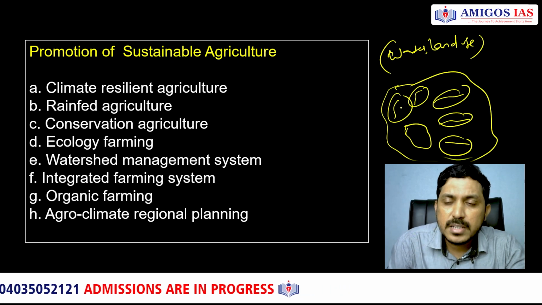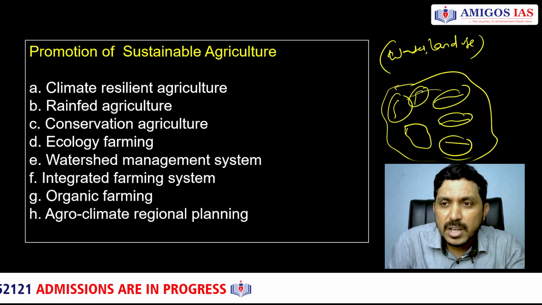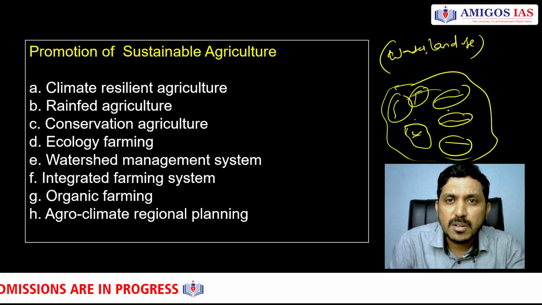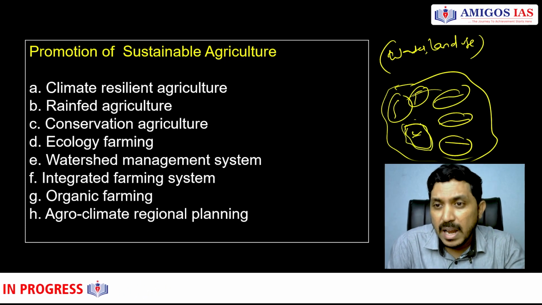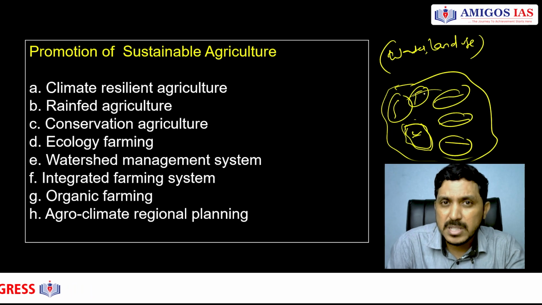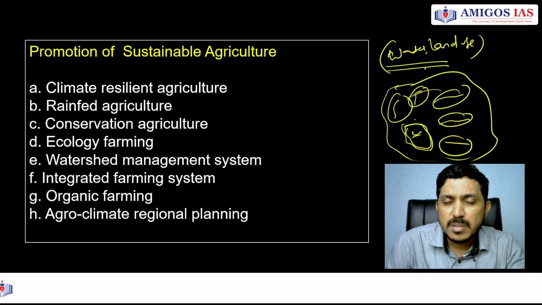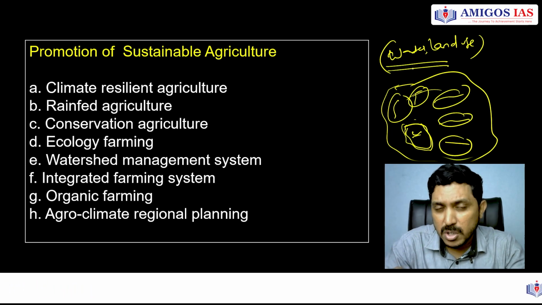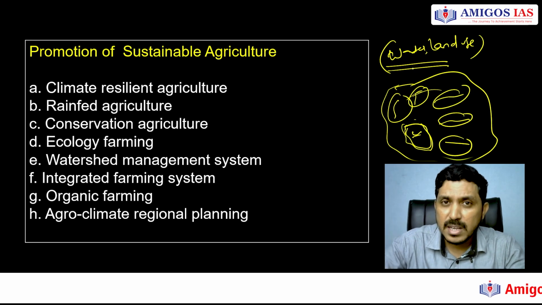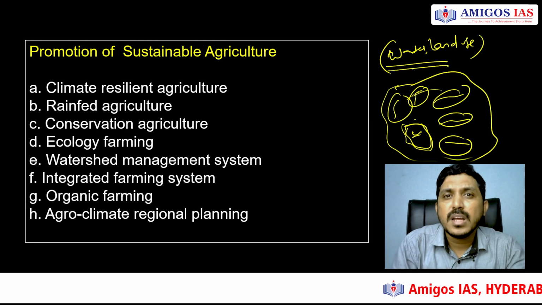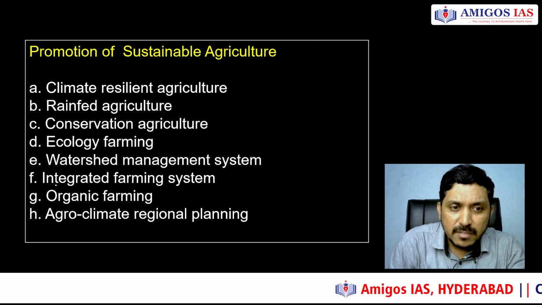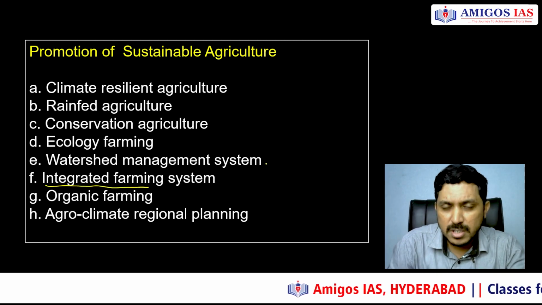And if we safeguard this particular watershed area of this particular water body, then it is also going to be good. That means we are going to save the water body as well as the land and the soil here. That means watershed management includes the practices which involve the conservation of both the soil as well as the water body, because these channels have to be saved, only then the water body can be fed. Fine. An integrated farming system is also there, which I have discussed just now.